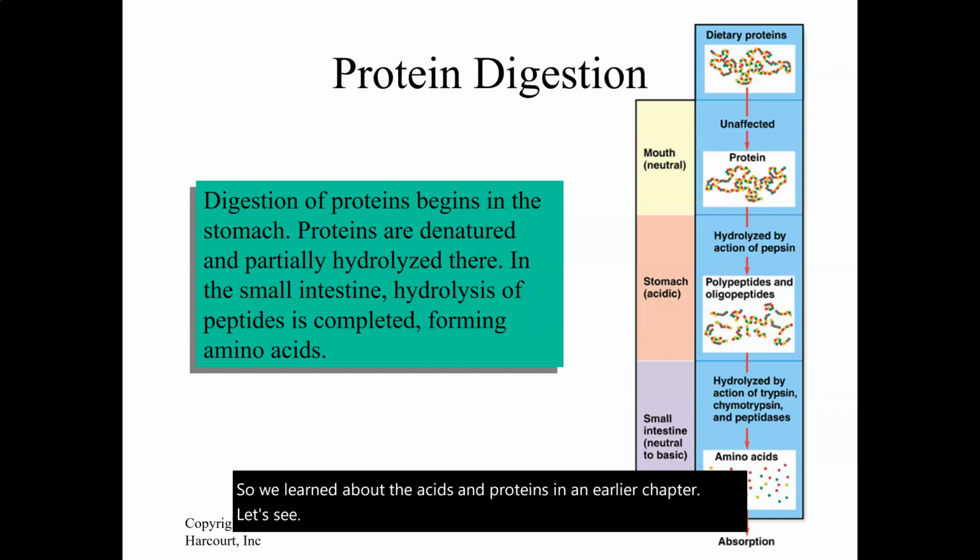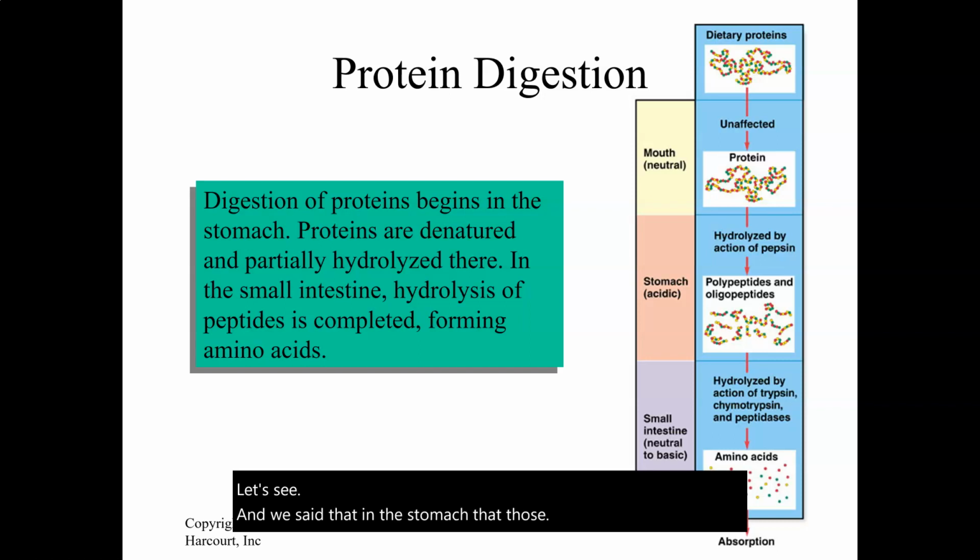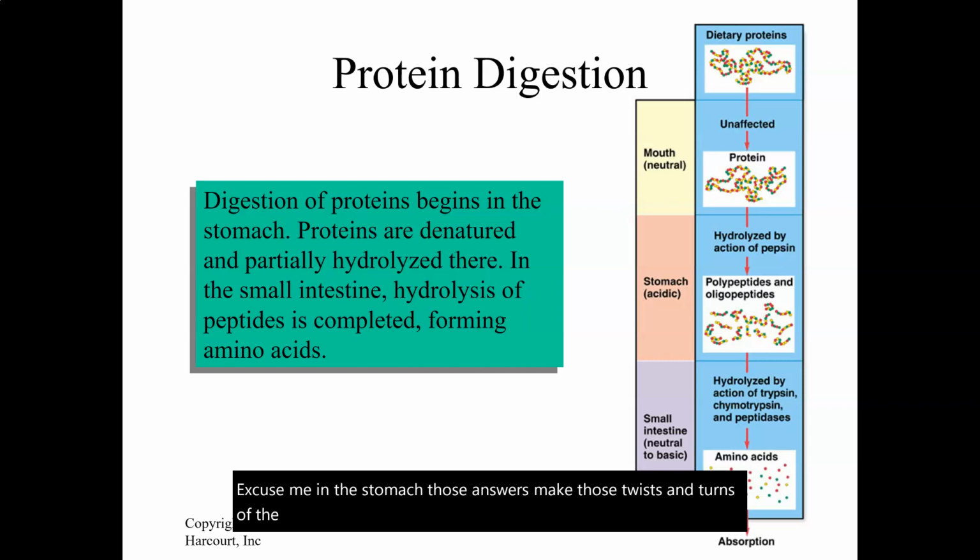And we said that in the stomach, proteins are normally folded up, but in the stomach, those acids make those twists and turns of the proteins unwind and open them up so that enzymes can get in there and break them down and free the amino acids from them.